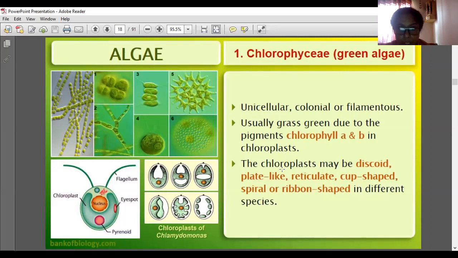The chloroplast is the organelle inside which chlorophyll is present.